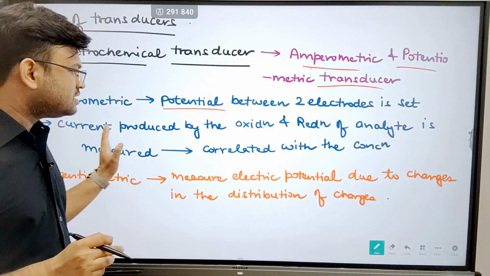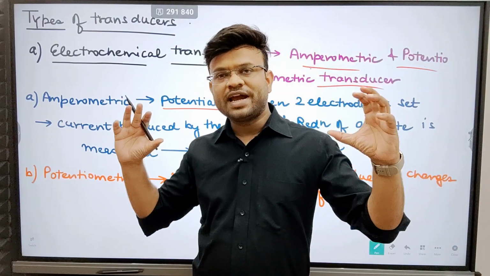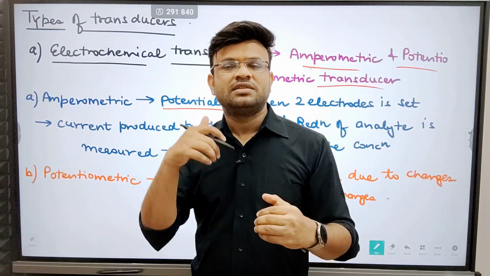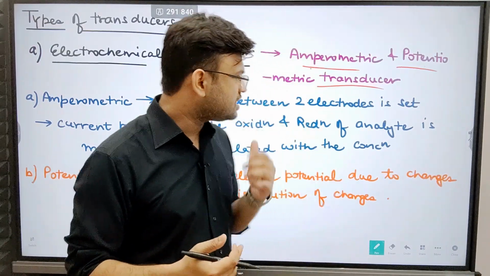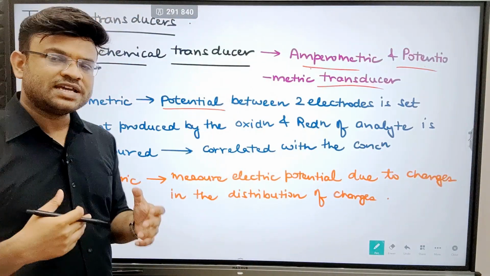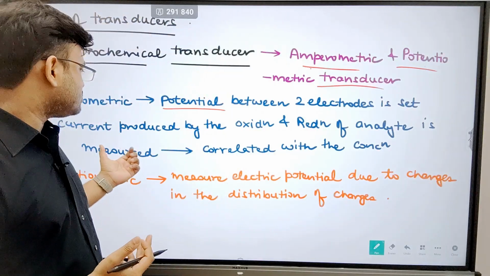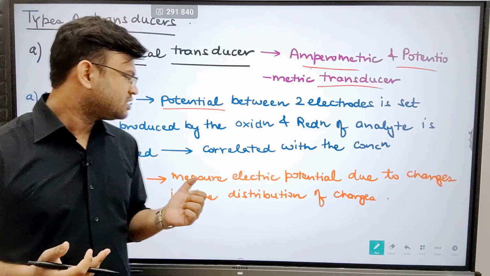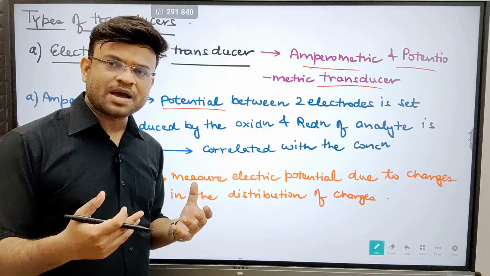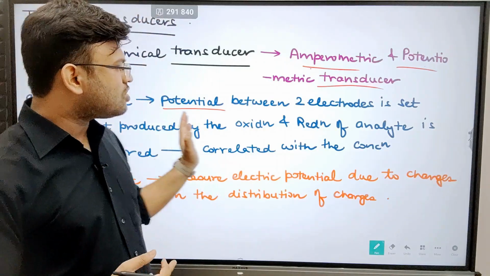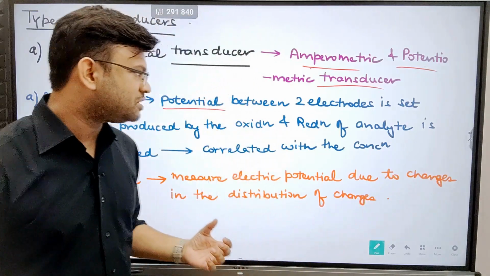Now what happens is the current is produced by oxidation and reduction of an analyte. When the analyte comes and binds to the receptor, the analyte is oxidized or reduced. Now what do you mean by oxidation or reduction? In case of oxidation or reduction, the H plus ions are given off, or it is accepted. What will this lead to? This will lead to the flow of electrons, and since the flow of electrons would be there, current will be produced. So why is the current being produced? Because of the oxidation or reduction of the analyte. Who will do the oxidation or reduction? This will be done by the receptor.